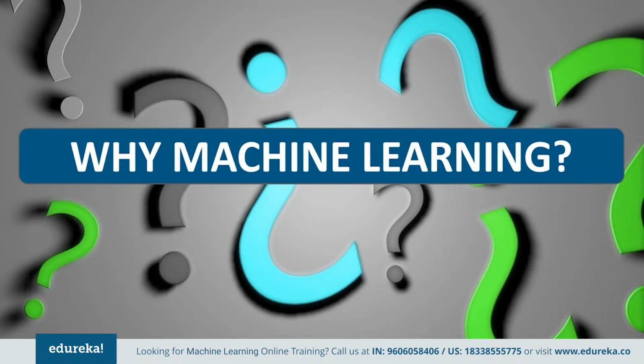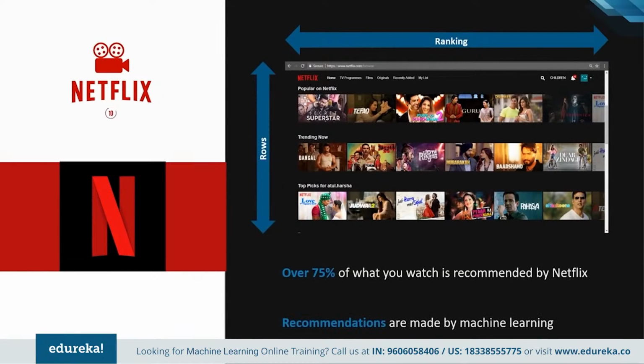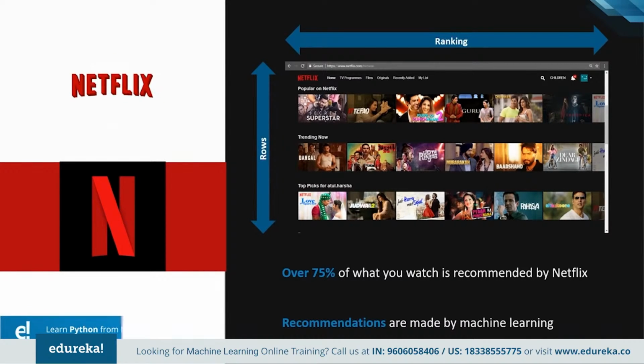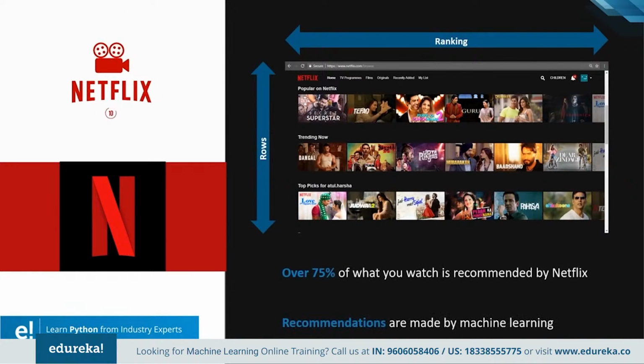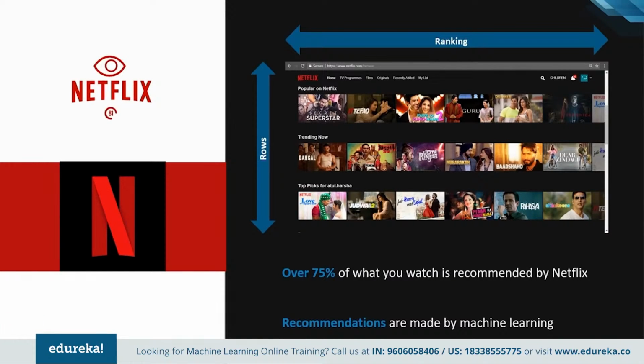So why machine learning? To answer this, let's see why most popular companies are using machine learning. Starting with Netflix. I'm sure every one of you has used Netflix or at least heard about it, right? When you visit Netflix, how do you get the list of movies which are very related to your interest? Netflix uses different algorithms that can predict and thus recommend new content to the user based on their previous watch history. So Netflix is using machine learning to generate a recommended list of movies for you.